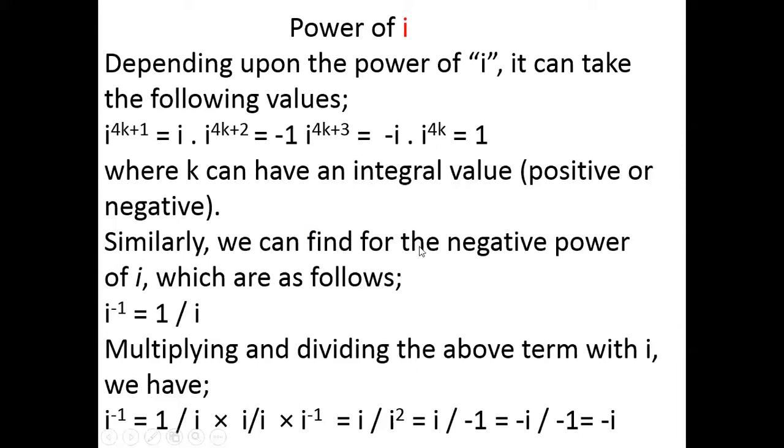Similarly, we can find the negative powers of i, which are as follows. i to the power minus 1 equals 1 by i. Multiplying and dividing the above term by i, we have i inverse, that is i to the power minus 1, equal to 1 divided by i. If we multiply this by i, finally calculating, we get i divided by i square. You know the value of i square is minus 1. Putting that, we get the result i inverse equal to minus i.